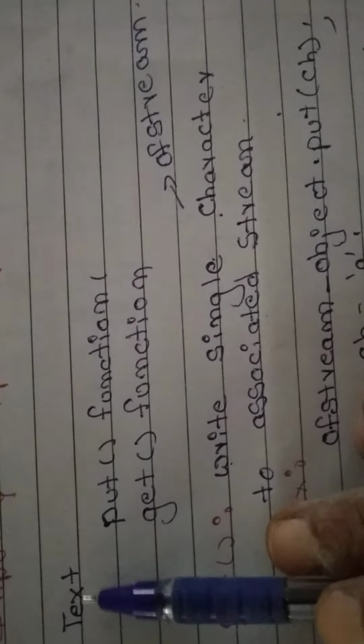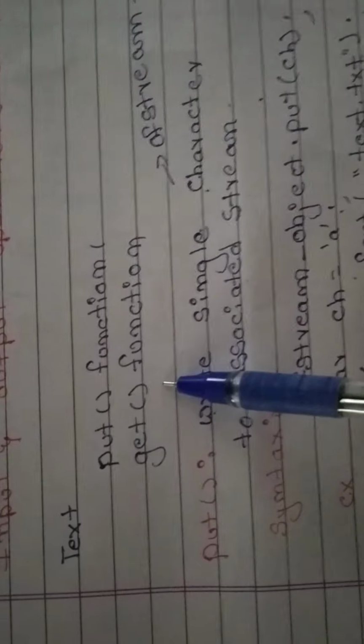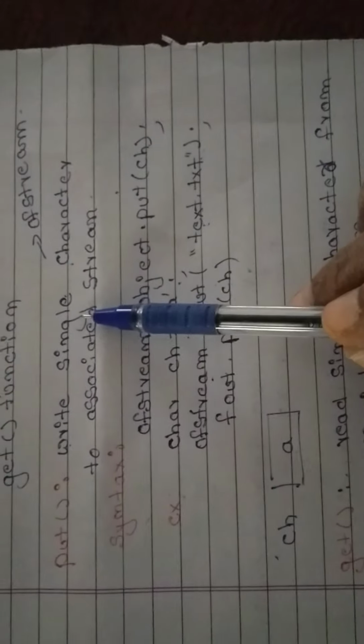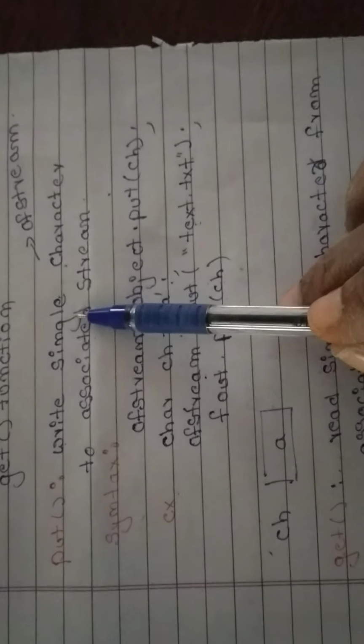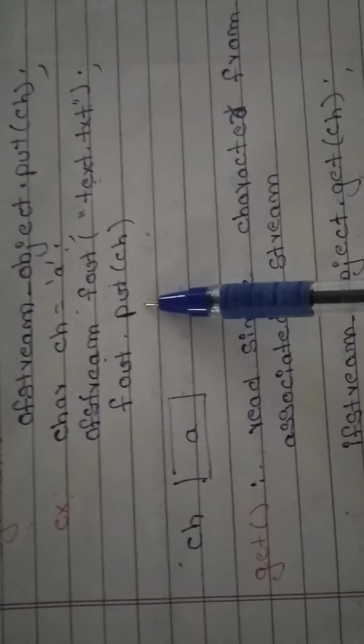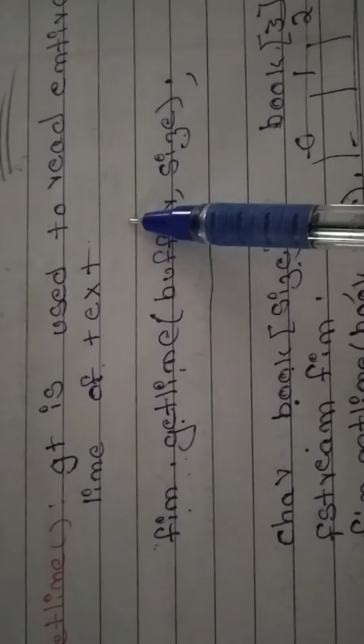Input output operations on a file. For text files, there are these functions: put() and get(). Okay, put() is used to write a single character. So this is the syntax, this is the example. get() is used to read a single character. This is the syntax, this is the example. getline() is used to read an entire line of text. This is the syntax, this is the example.